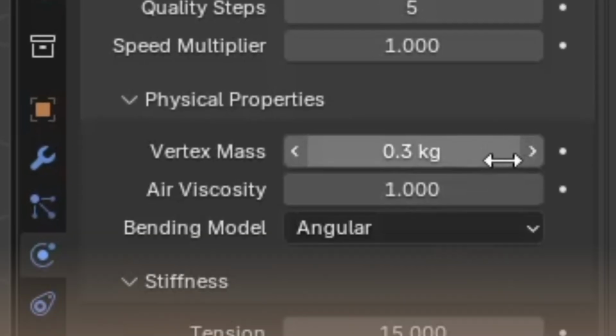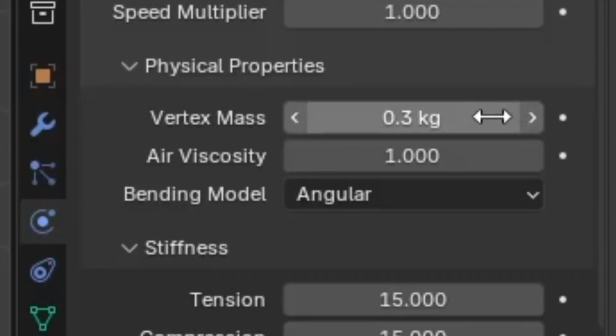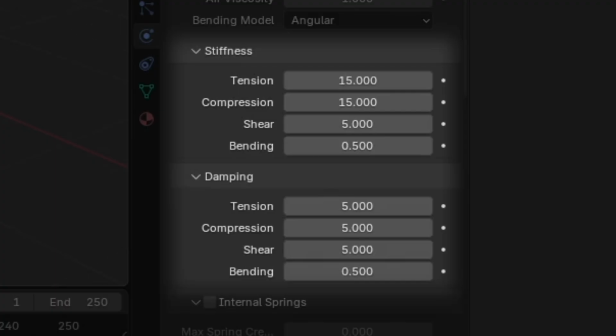Your vertex mass is how heavy each individual dot on your plane is, so it's just making your shit heavier or lighter. And the air viscosity just means how thick the air in your scene is. It's just another word for air resistance, so turning it up means your cloth will fall slower. Now these two categories are pretty much like vibrance and saturation, in the way that they pretty much do the exact same shit, just ever so slightly differently.